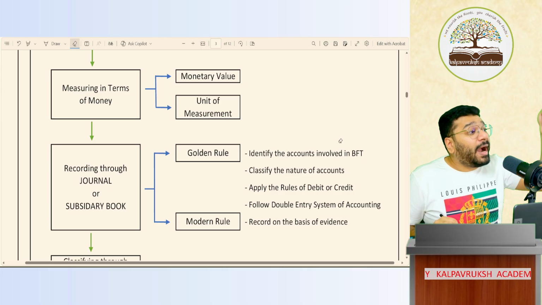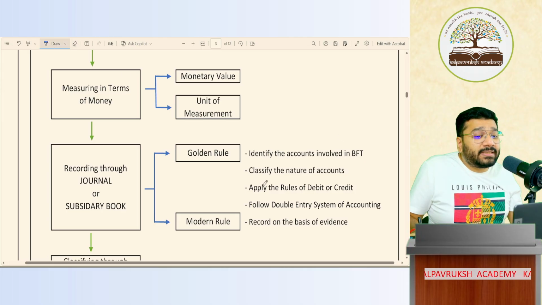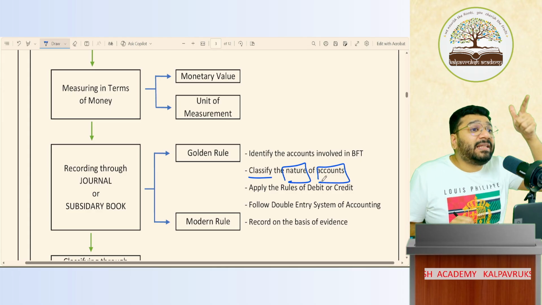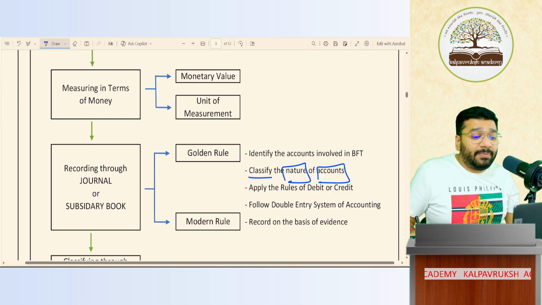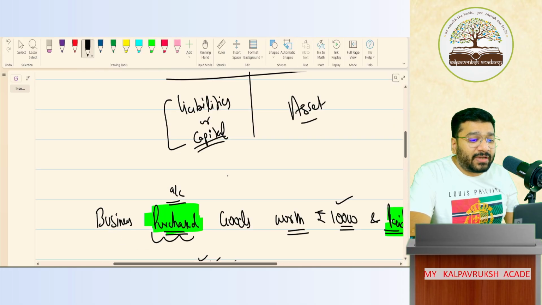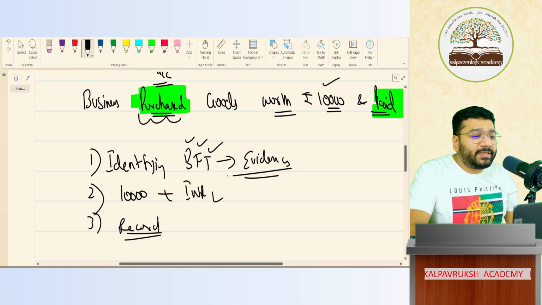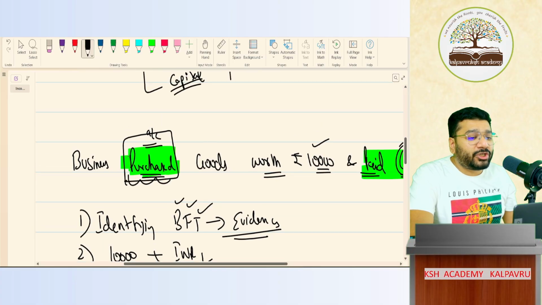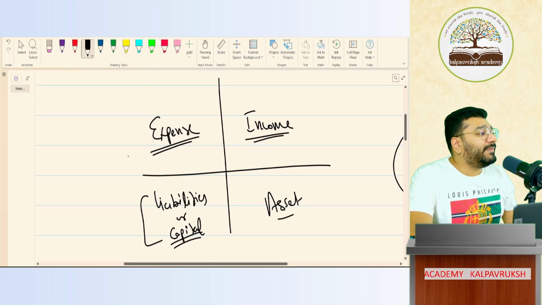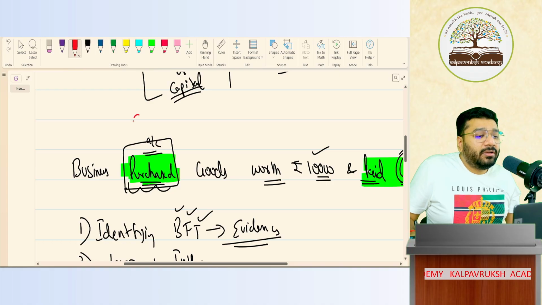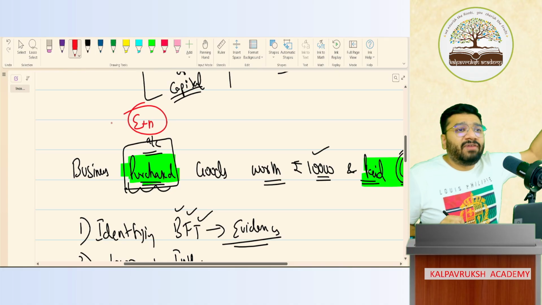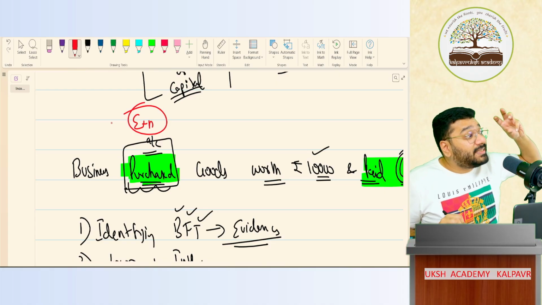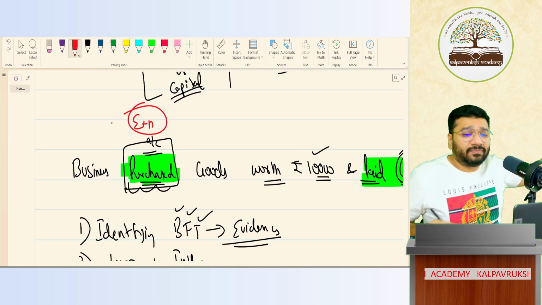Yes. Now, once you identify the accounts, the next step is to classify them as per their nature. Now, tell me, people, if I come back to this transaction, you said purchase account. Purchase account is what classification? Expenditure. Is this difficult? Once you identify the accounts involved in the transaction, what is the nature of the accounts? Is it difficult? No. Okay.